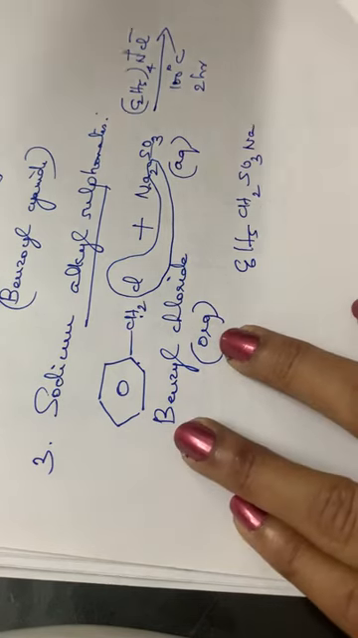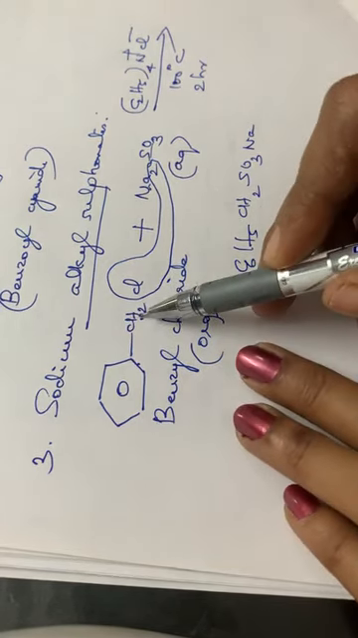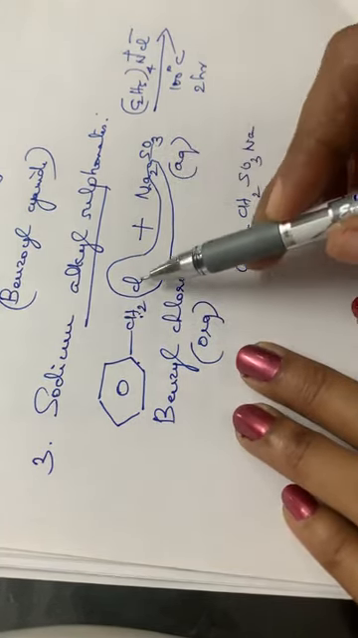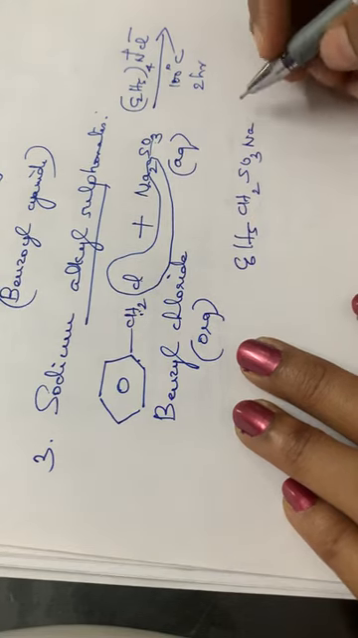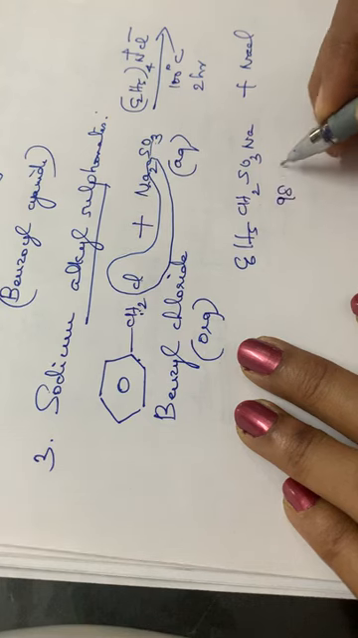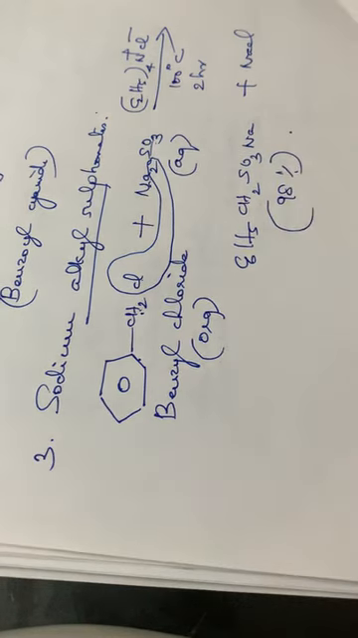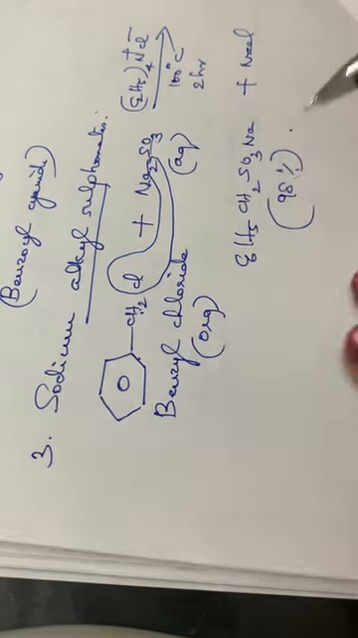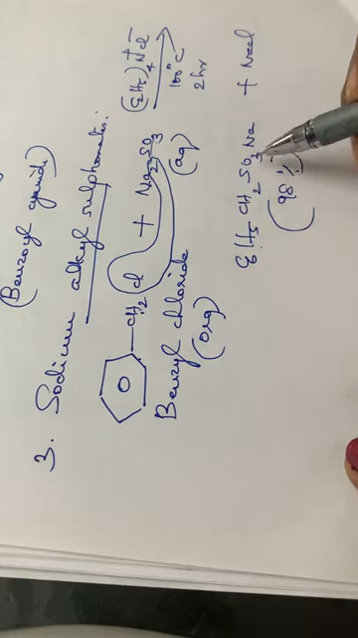C6H5CH2SO3Na, with one Na eliminated as NaCl, and the yield will be about 98%. So this is the preparation of sodium alkyl sulfonate. Here this is sodium benzyl sulfonate.